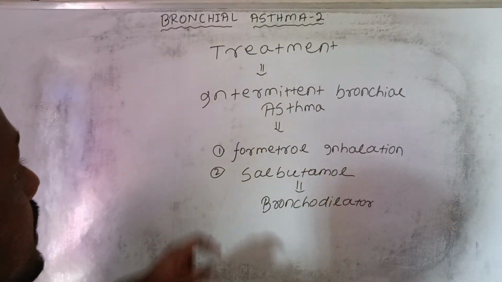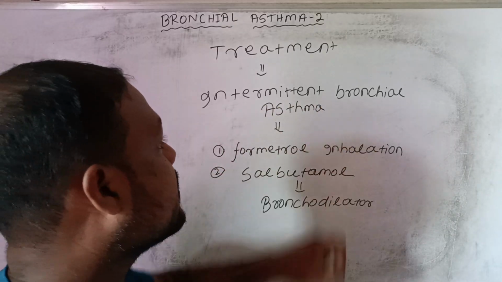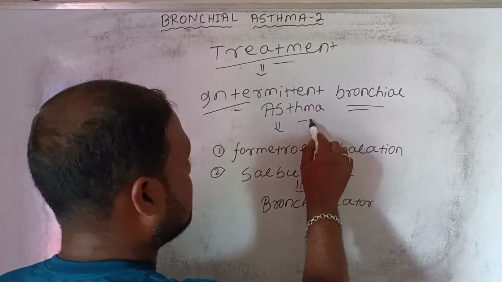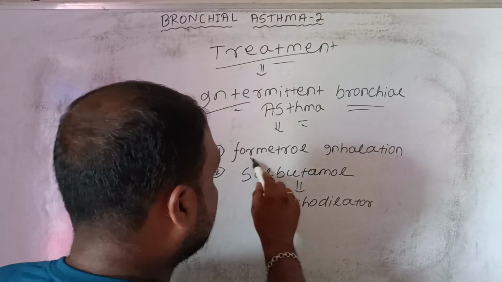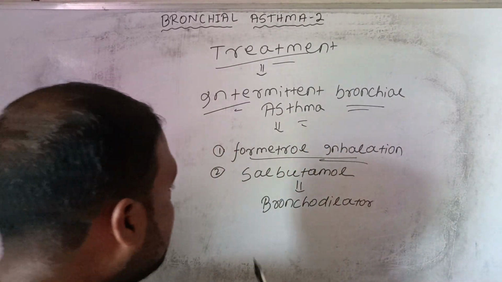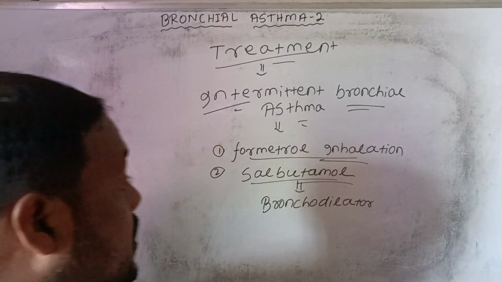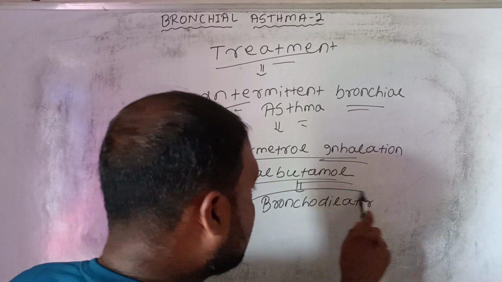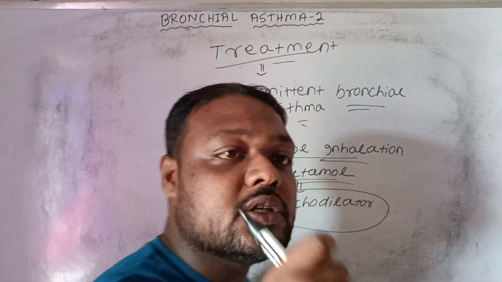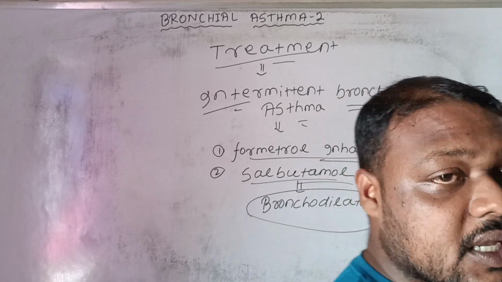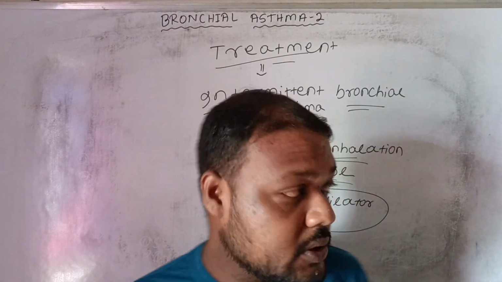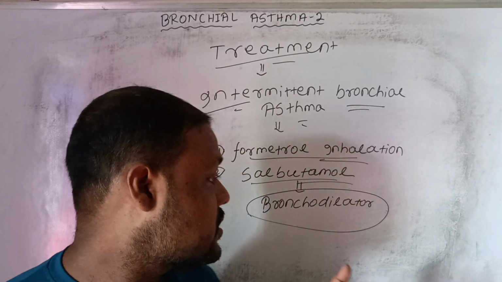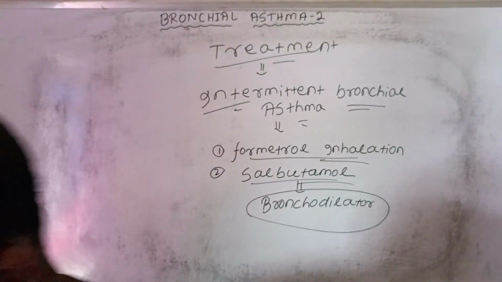The treatment of intermittent bronchial asthma: first is formoterol inhalation, second is salbutamol inhalation. Always remember, salbutamol is a bronchodilator. If there is bronchospasm, we use salbutamol, which dilates the bronchi, so it is called a bronchodilator.